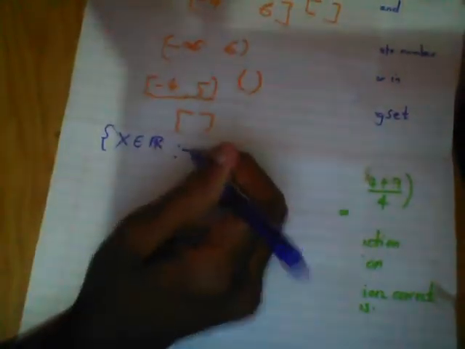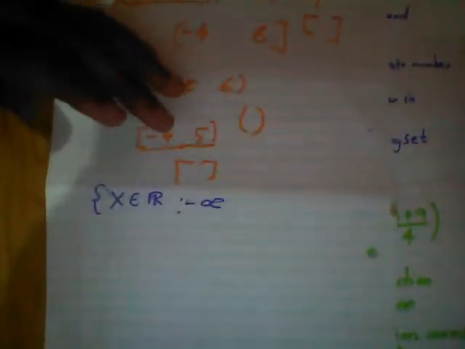That's how you represent it in set builder notation. Which numbers start from negative infinity? So we're going to say X starts from negative infinity. But infinity means you cannot include it, because if you go to infinity, you don't know where you're going to stop. So negative infinity means you don't know where you're going to stop, and you cannot include something when you're not sure where you're going to stop.